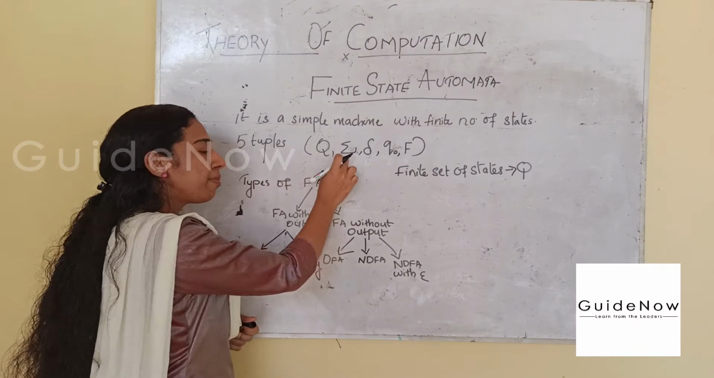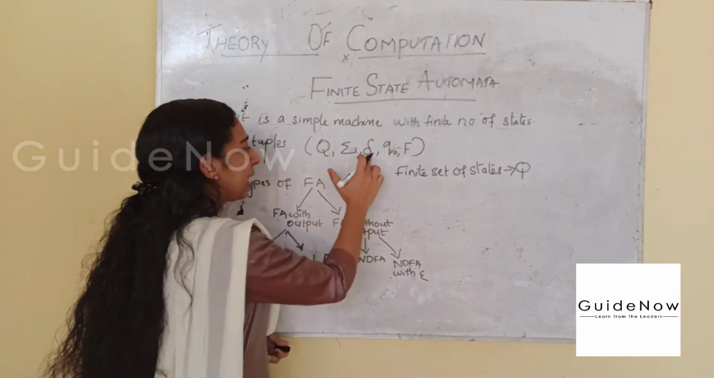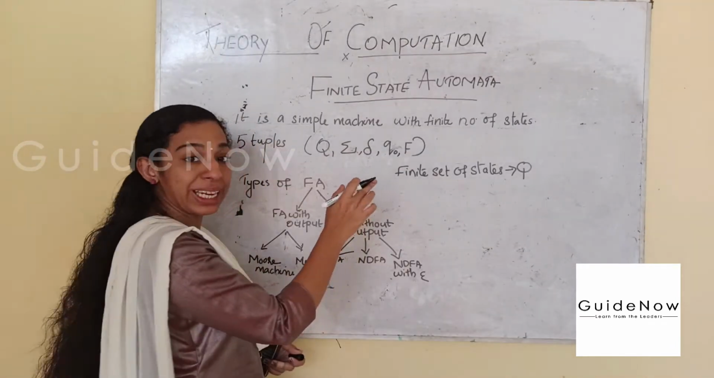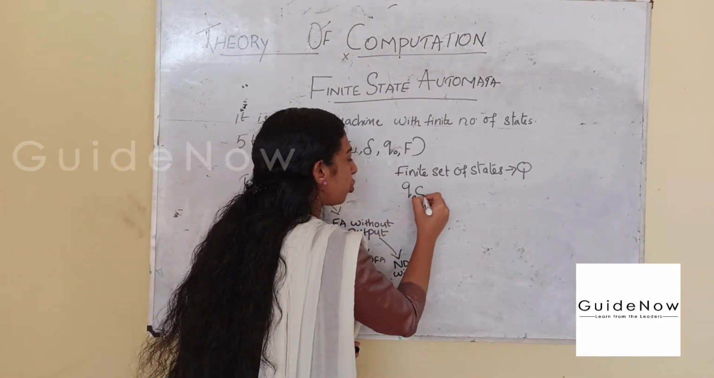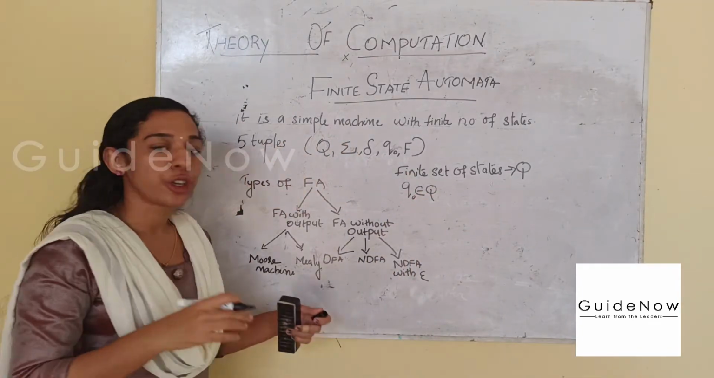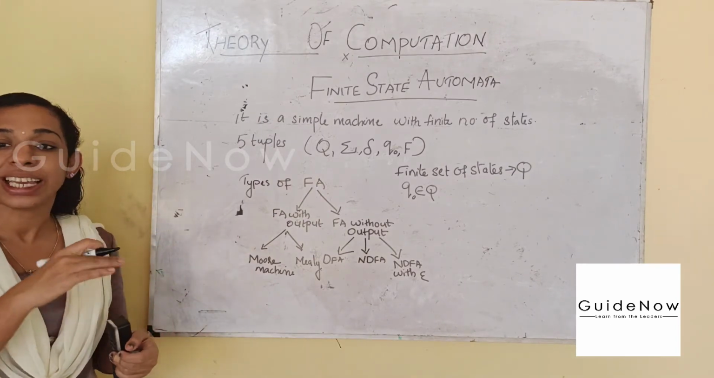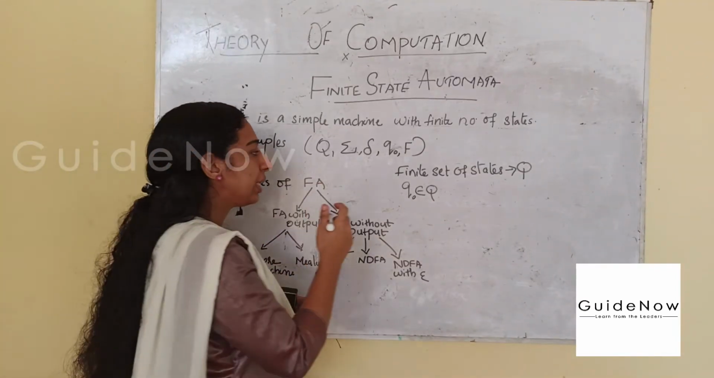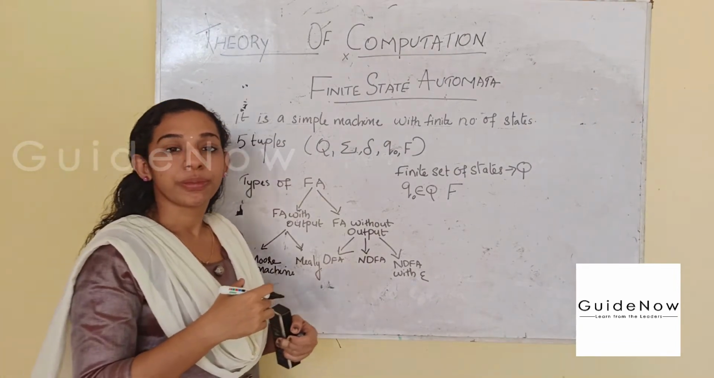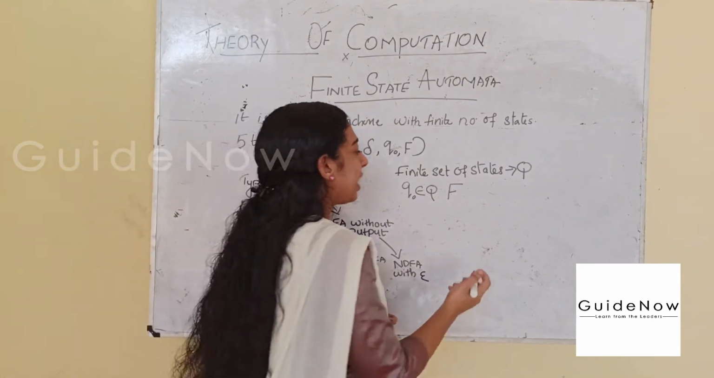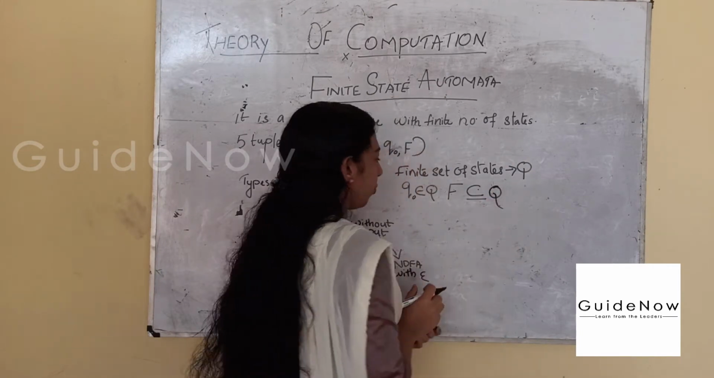Then sigma, we already know that it is the finite set of alphabets. Then delta. Before explaining delta, we need to know what Q0 is. Q0 belongs to capital Q. In the sense, Q0 is a state from capital Q and it is also the initial state. Then capital F. It is a set of final states. That is, it is a subset of or equal to capital Q.